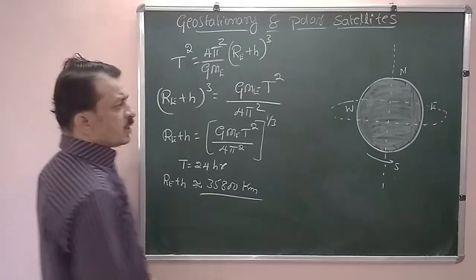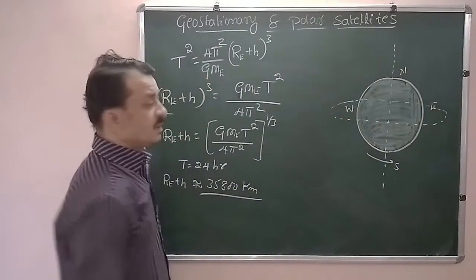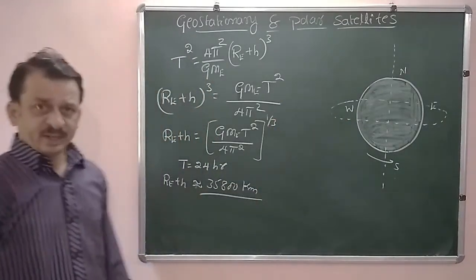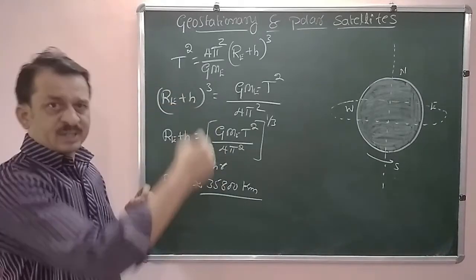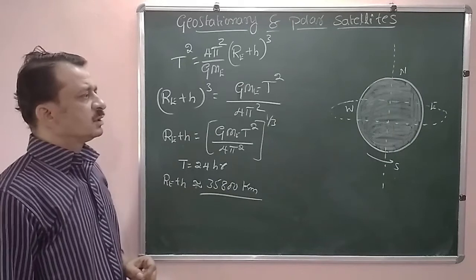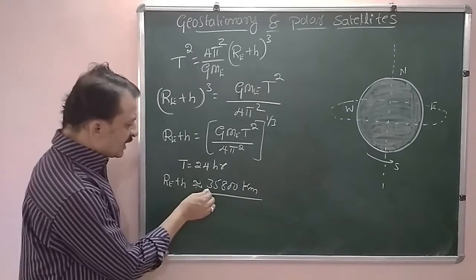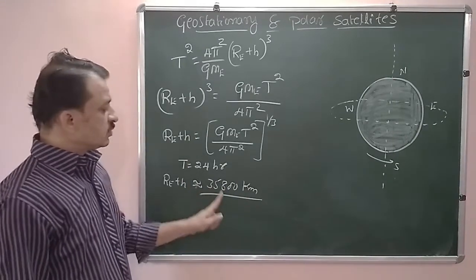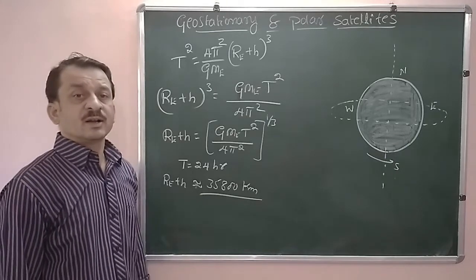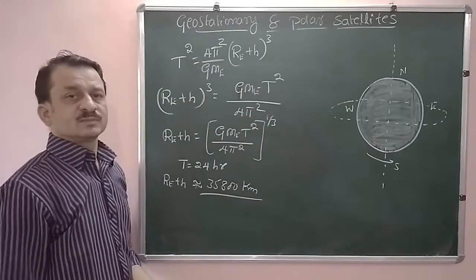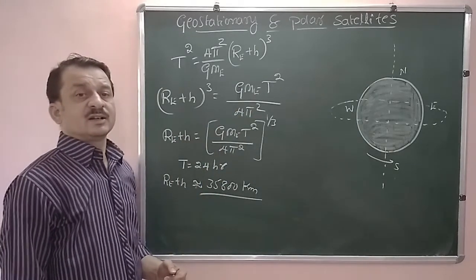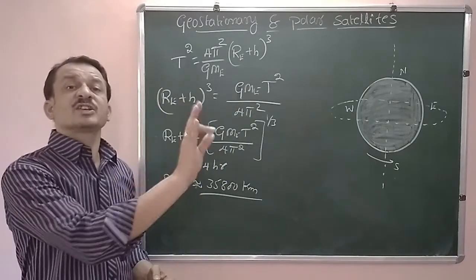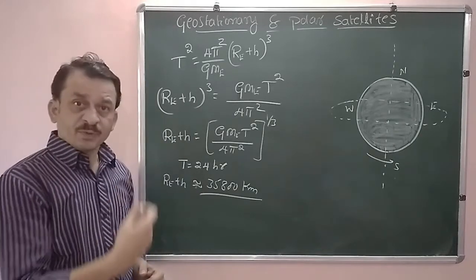Now if I place a satellite in the equatorial plane, a satellite revolving with its orbit in the equatorial plane, at a height of 35,800 kilometers above the Earth, then that satellite appears to be fixed with respect to the Earth.